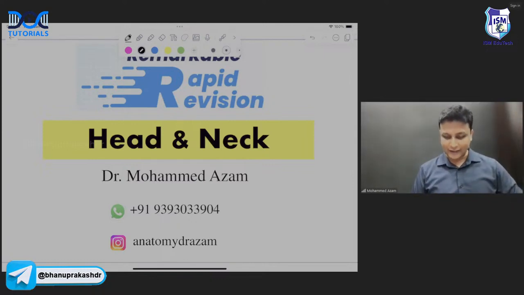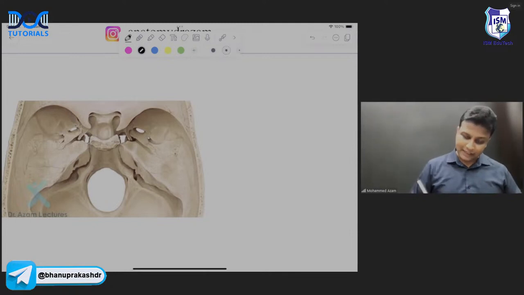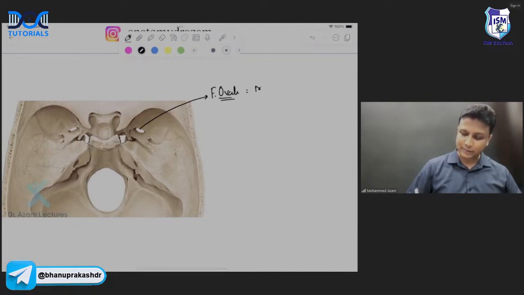Okay sir, let's move ahead and start head and neck. In head and neck, the first important thing is the cranial foramen, and in the cranial foramen, you should be able to identify this foramen here, sir. This is foramen ovale. And what are the structures going to pass through foramen ovale, sir?